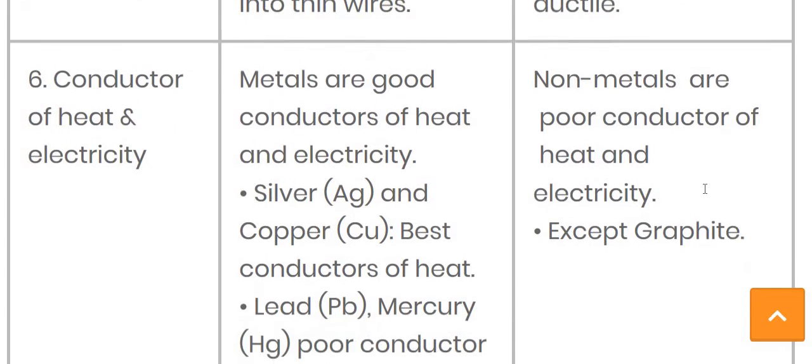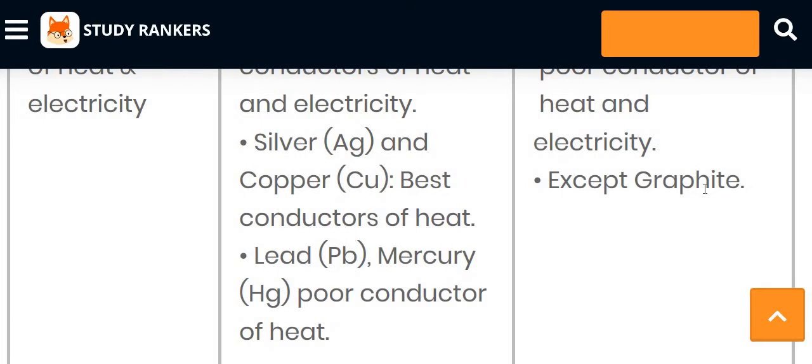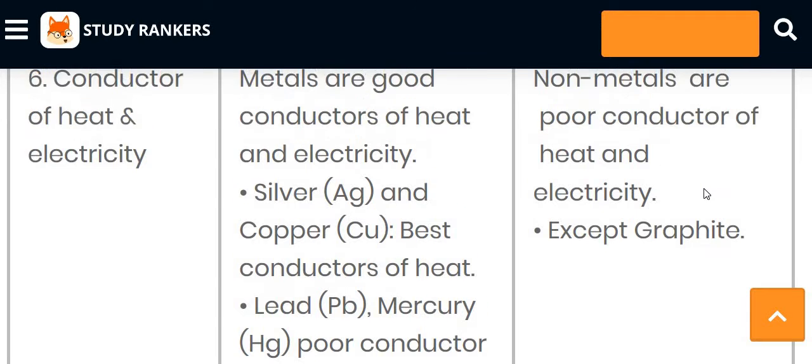While lead and mercury, which are the exceptional case, are poor conductors of heat. The lead symbol is Pb and mercury is denoted by Hg.